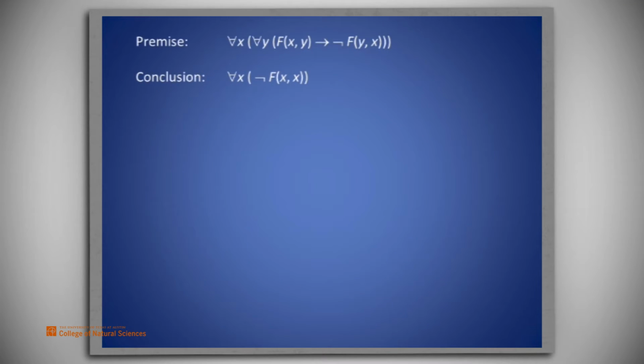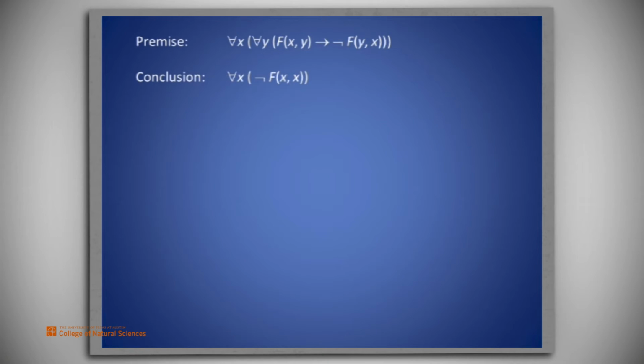Once again, symbolically, the premise is, for all x, for all y, F of x and y implies not F of y and x. The conclusion is, for all x, not F of x and x. So how would we construct a proof of this? Let's begin by looking at the conclusion, which says that for all x, F of x and x is false. How do we get that from the premise?